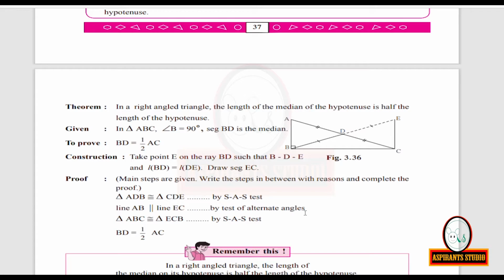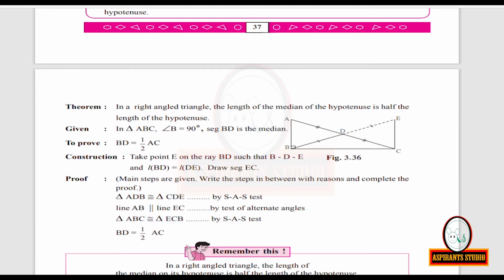Now, line AB is parallel to line CE and line BC is the transversal. Look at the figure. Line AB is parallel to line CE and line BC is the transversal. Therefore, angle ABC plus angle ECB is equal to 180 degrees.